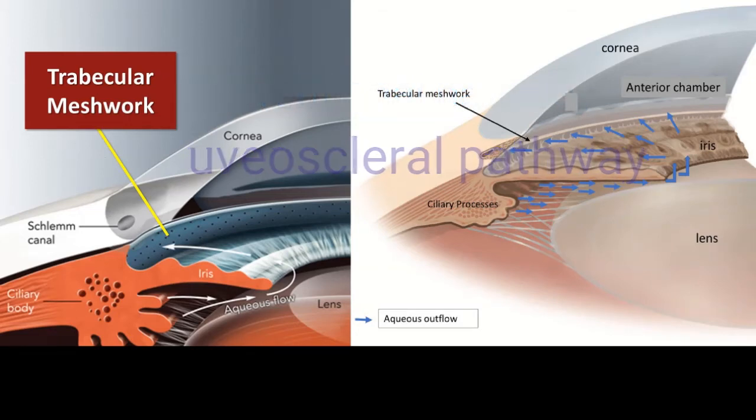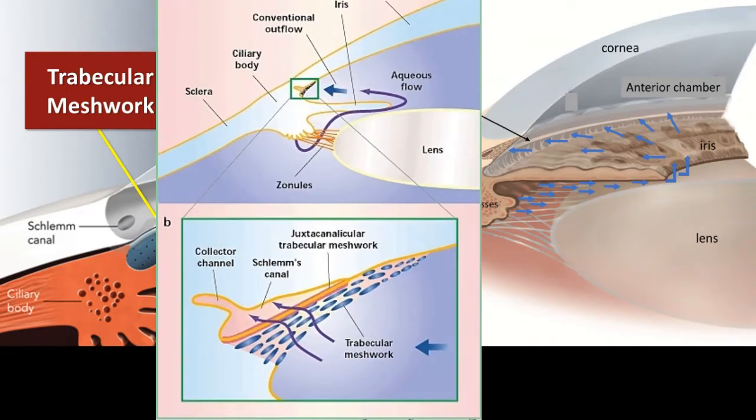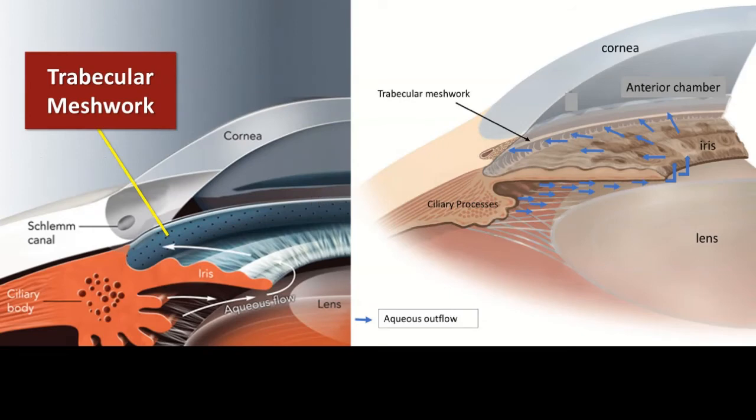The conventional pathway of filtration is the trabecular meshwork. This has three important layers: juxtacanalicular, which gives the largest resistance, followed by corneoscleral, and finally the uveal part of the trabecular meshwork. From there, the aqueous will be filtered into a circular canal called Schlemm's canal. From there, small collector channels will take the aqueous, and this will be filtered into the episcleral veins.